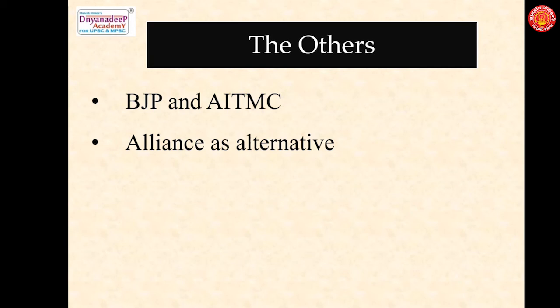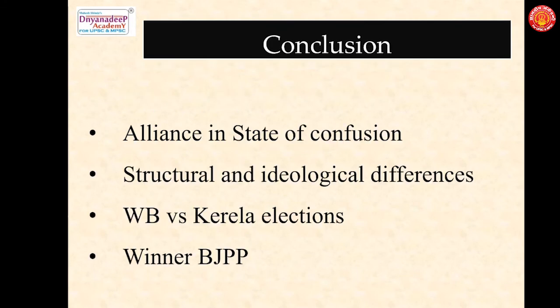So the alliance in this context can be seen as the other, that the people who are not in favor of the BJP and the AITMC can look at the alliance as an other. We also need to understand that Mrs. Mamata Banerjee is equally an enemy for the alliance like the BJP. And if Ms. Banerjee is evicted from power in the state, then the alliance is a viable anti-BJP platform in the state. We can conclude by saying that today the alliance is more in a state of confusion than a strategy to win for both the Congress and the Left Front.